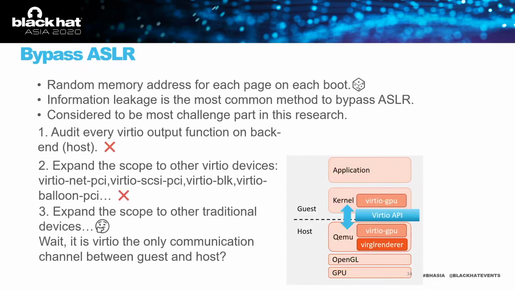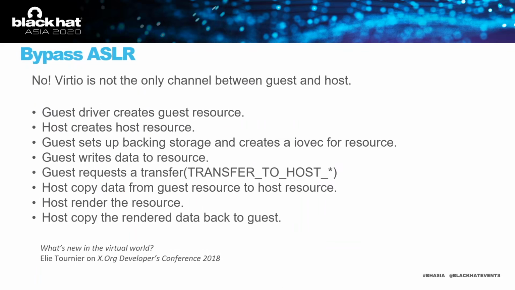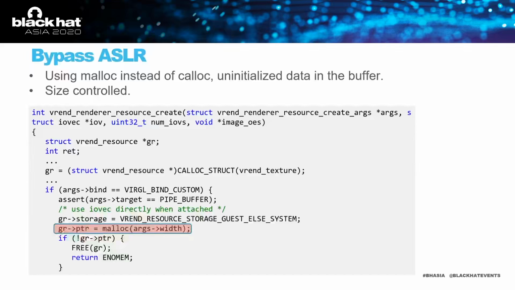But then I thought, wait, is Virtio the only communication channel between guest and host? The answer is no. We found a slide from a Virglrenderer developer at the X.Org Developers Conference 2018. It illustrated the process of rendering resources. This workflow indicates the resources are transferred through some memory mapping, and if we want, we can look for some uninitialized memory issue in the second step. Maybe we can transfer some valuable information to the guest. And let's look back at the resource create function. When allocating the buffer for resources, it uses malloc without any initialization.